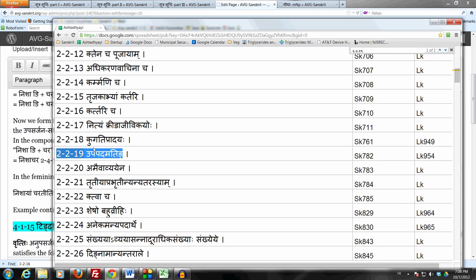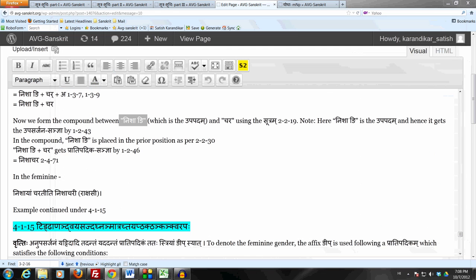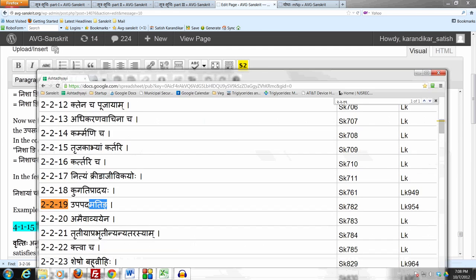Chara is only a pratipadikam, but it is not a subantam. But the sutra upapadam ating allows us to do the compounding before bringing the sup affix. So we compound directly nisha ni plus chara using the sutram upapadam ating.